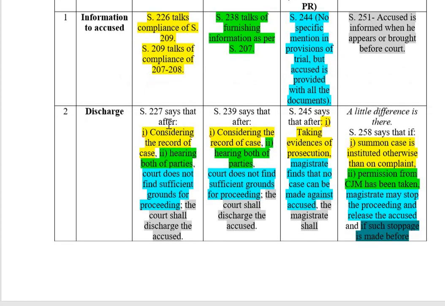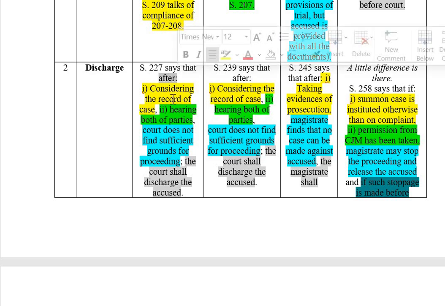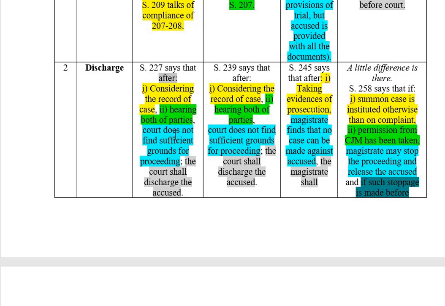So 227 says that after considering the record of the case, all the documents, police report, medical report, whatever documents are there, and after hearing both the parties, if the court does not find sufficient ground for proceeding, the court will discharge the accused.